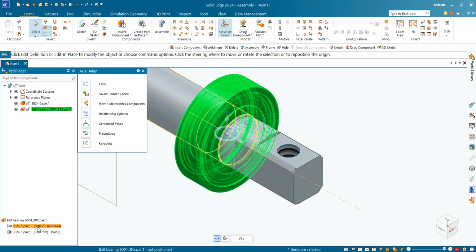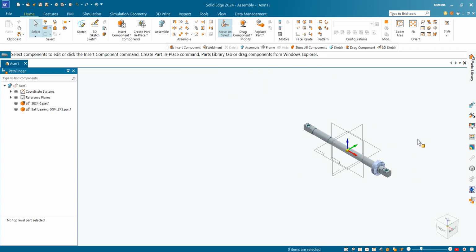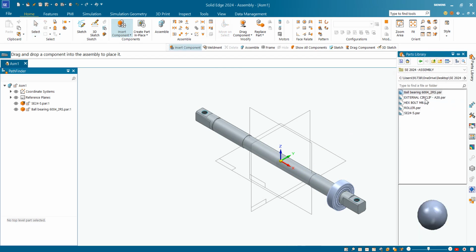So we will go to rotation, and then here we can click on rotation lock. Here you can see a lock type logo, and click on it. Okay, so right click, and then you can see that small bracket is gone now and our part is fully constrained.